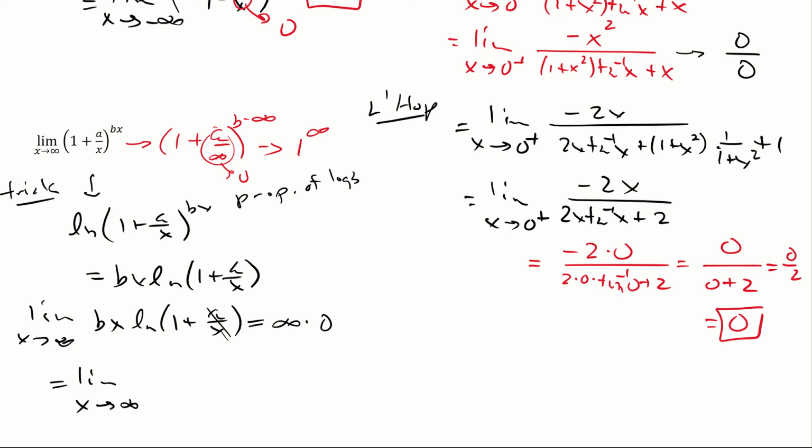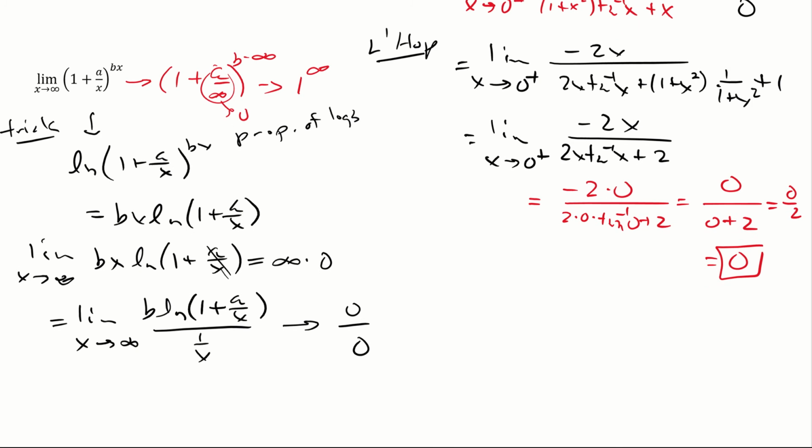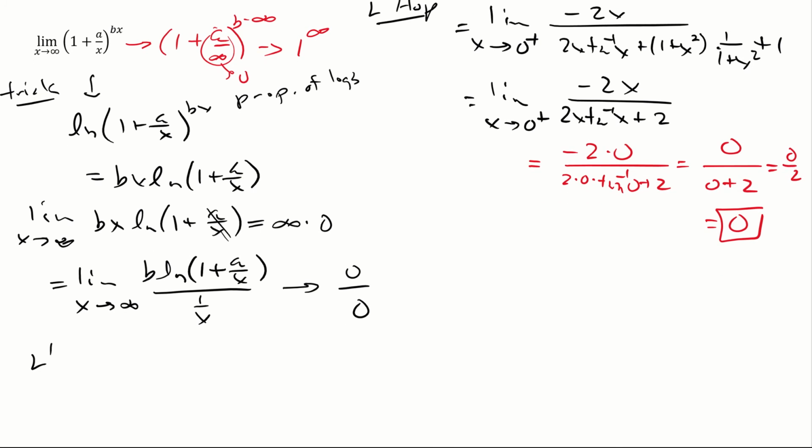I think the b should just stay where it is. So we have b natural log of 1 plus a over x over 1 over x. Okay, now this is going to 0 over 0. You can verify that. So here comes L'Hopital one more time on a tough problem.